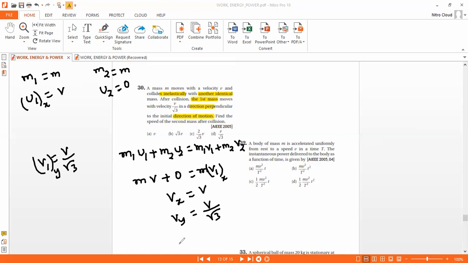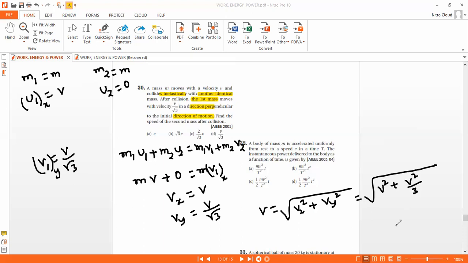So velocity is equal to under root vx square plus vy square, that is under root v square plus v square by 3, that is 4v square by 3, which is nothing but 2v by root 3.